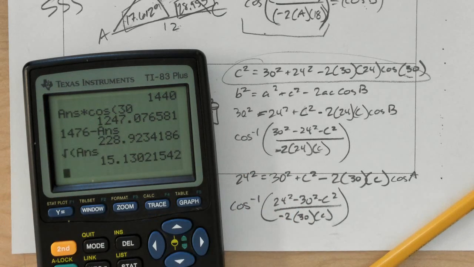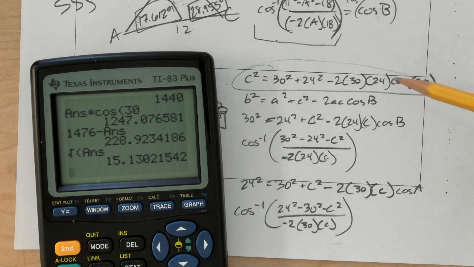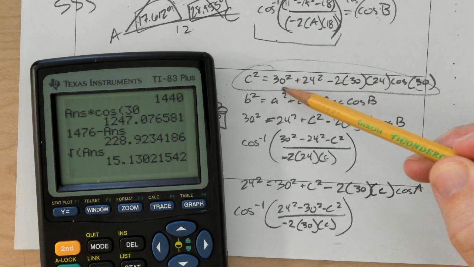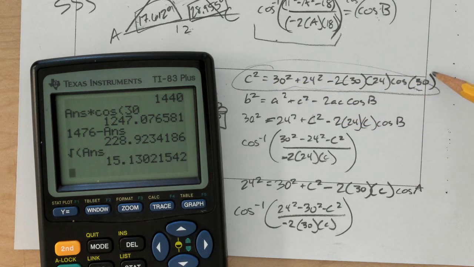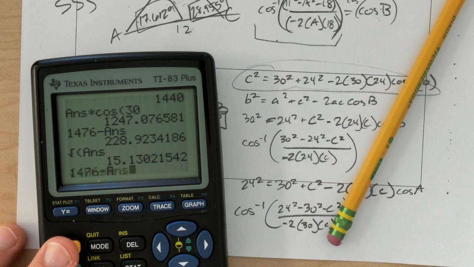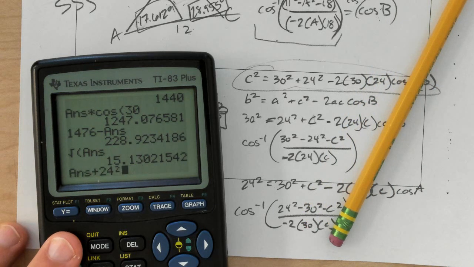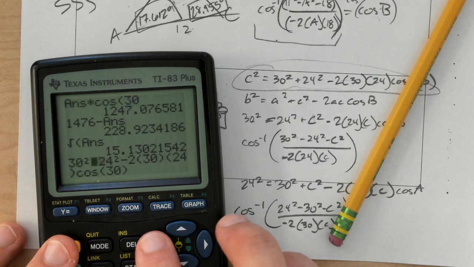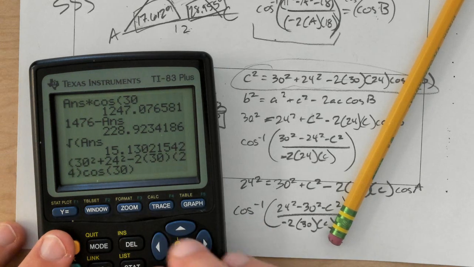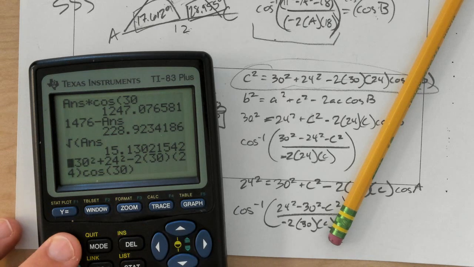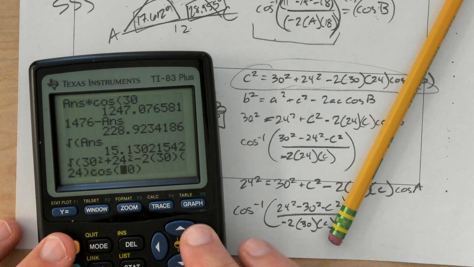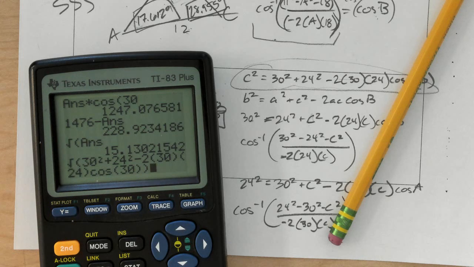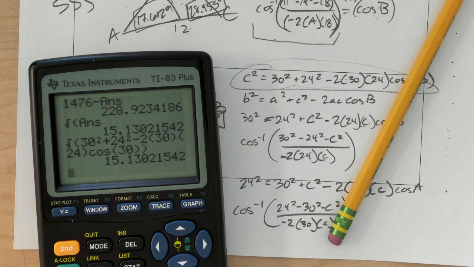Don't do this. Just write it out and type that into the calculator, all one step like we did, and let the calculator do it. I'm telling you, it's going to save you time in the long run. I am going to yell at you if you don't do this. I'm going to make fun of you for doing math like a simpleton. If you wanted to even shortcut it, that first step, I could put all of it in a square root and do it all in one step there.